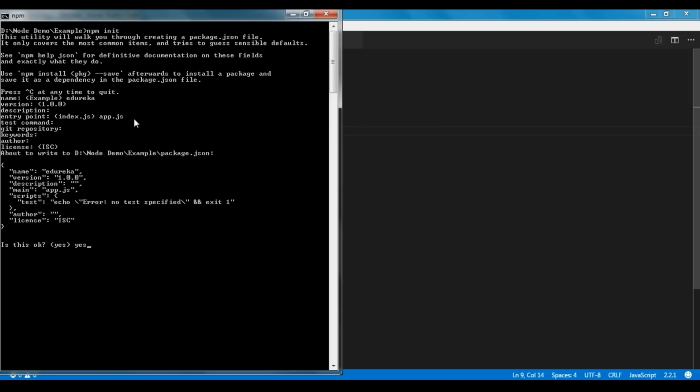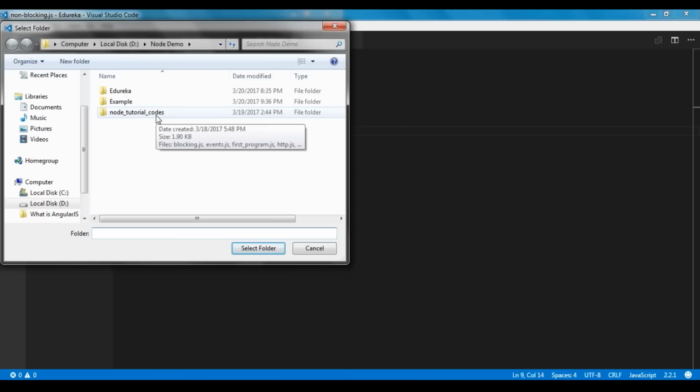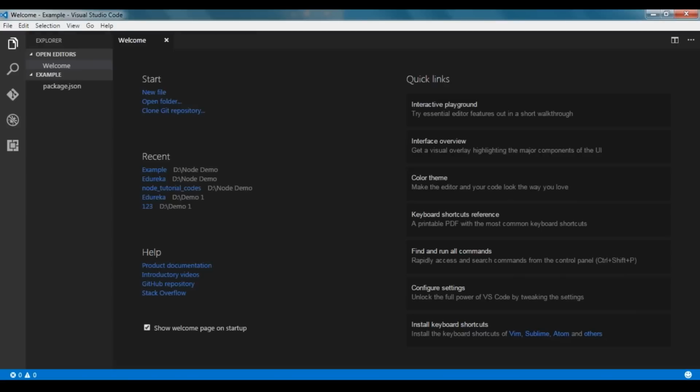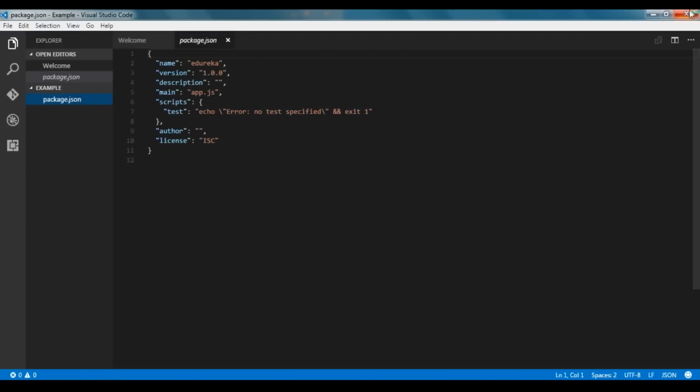It is asking whether the details are okay or not. It is okay, yes. So now we'll go back and check whether this file has been created or not. We'll go in the example folder. Now you can see we have a package.json file over here, guys. Now we'll clear the screen, and now we'll install all the dependencies that we are going to use in our project.